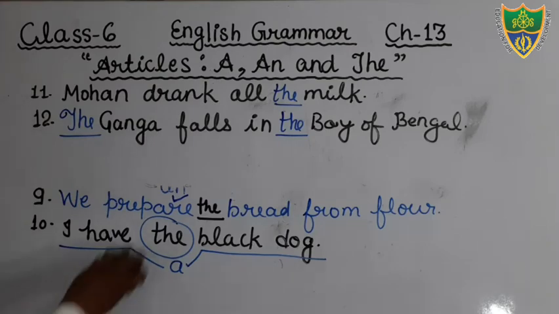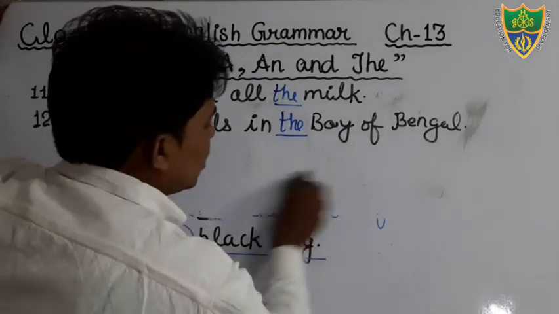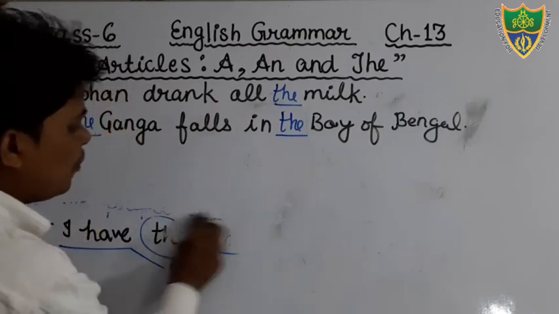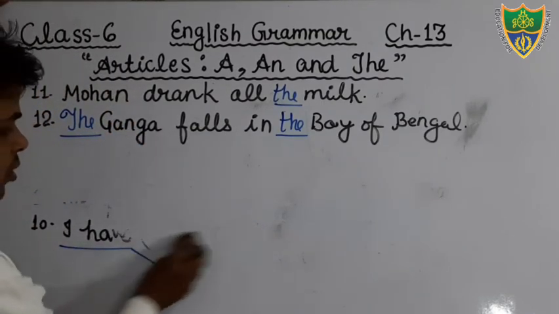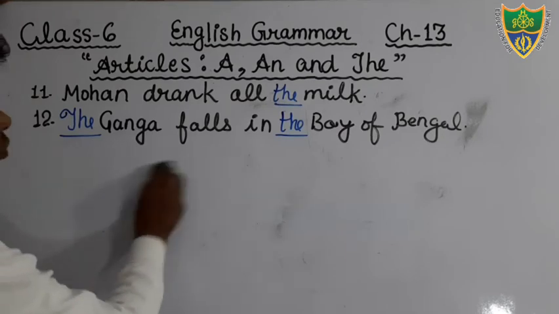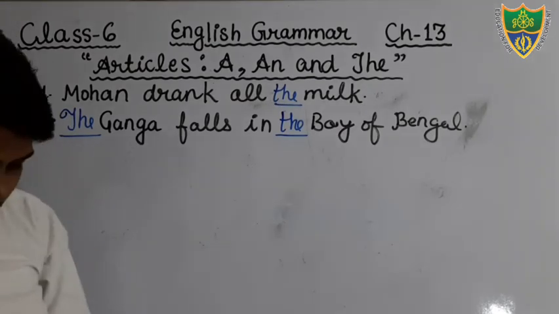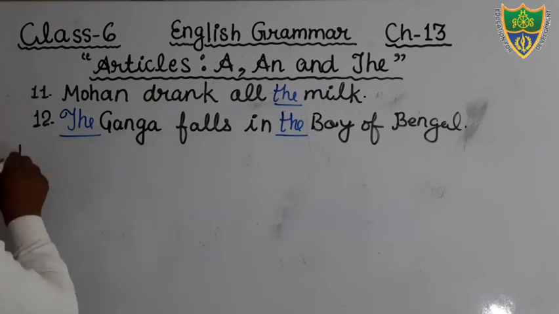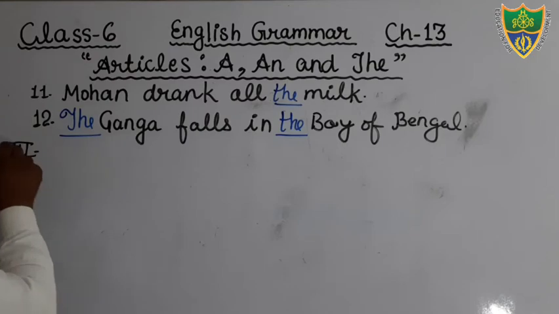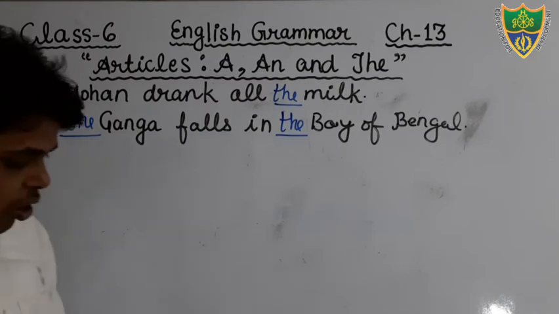Come to the next exercise, students. Exercise number 3. Just see exercise number 3. What we have to do in this exercise? Just see. I will tell you 1-2 questions. Here again you have to do exercise third. Okay, students.